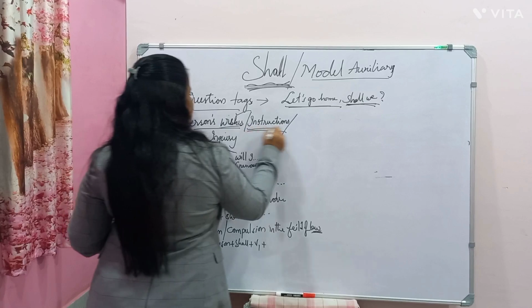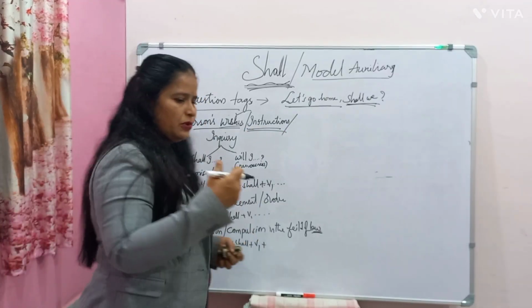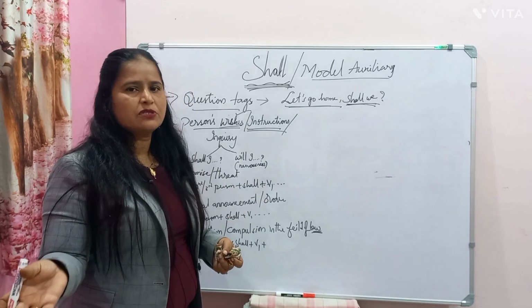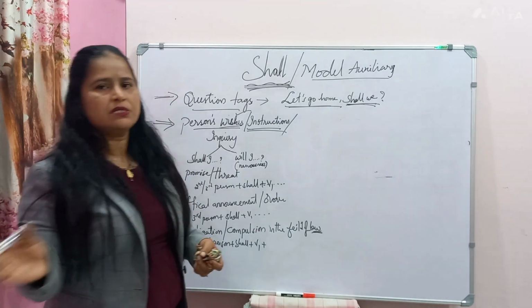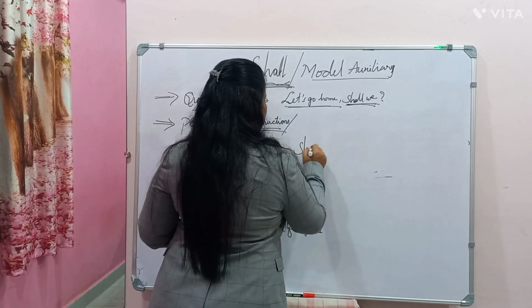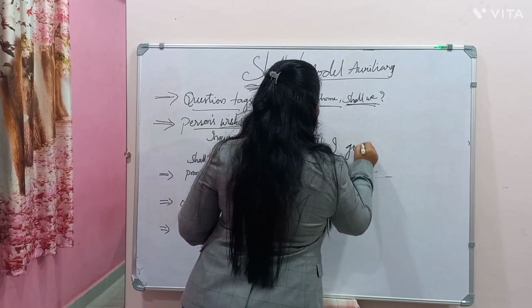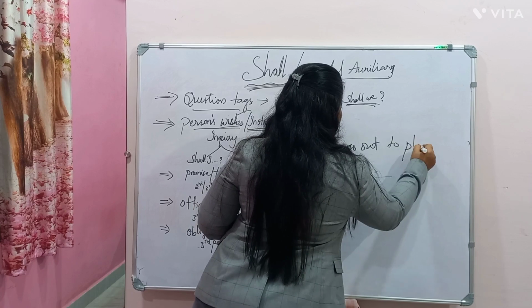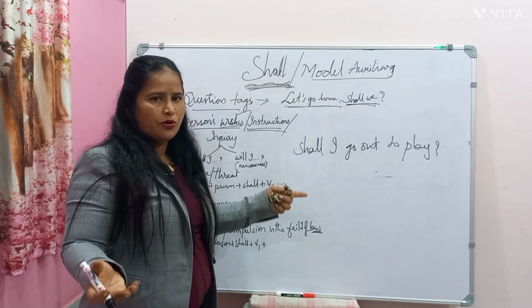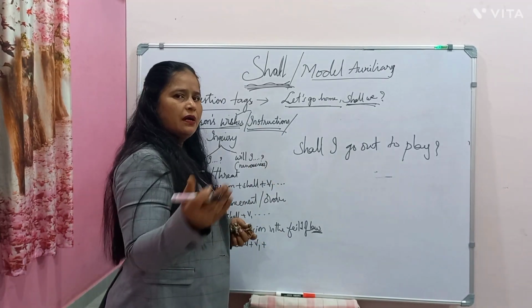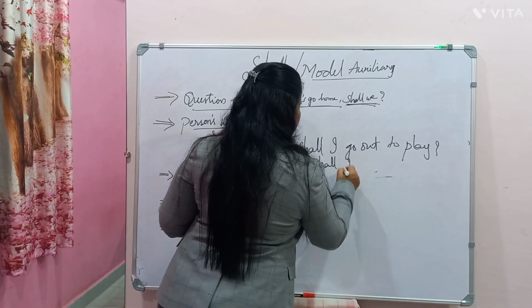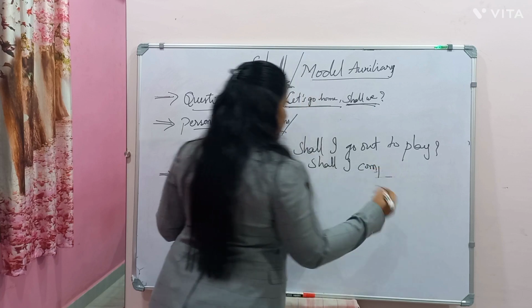Then instructions also. For example, when you want to take some instructions, generally it is from superiors to subordinates, or from elders to youngers. For example, you are asking your father, on Sunday, shall I go out to play. Generally children ask their parents, shall I go out to play. If a subordinate is asking a boss, shall I complete it, shall I postpone it.